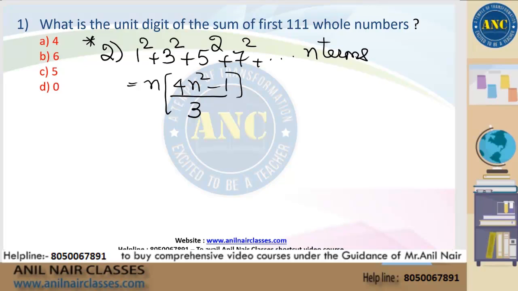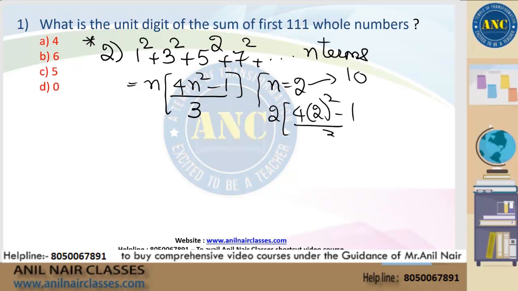Now this is very easy to prove. Put n equal to 2. 1 plus 9 is 10. If I put n equal to 2 into n into 4n square minus 1 by 3: 2 into 16 minus 1, which is 15, by 3. 5 twos are 10. I hope it is clear. Second key point, please put a star mark, sir.